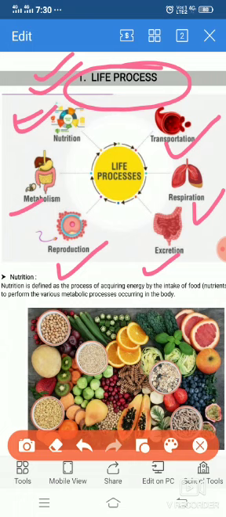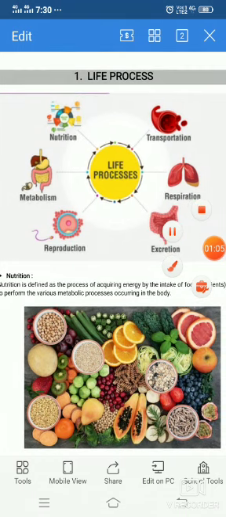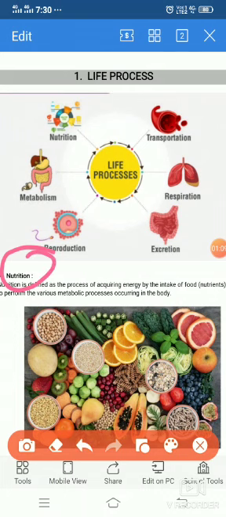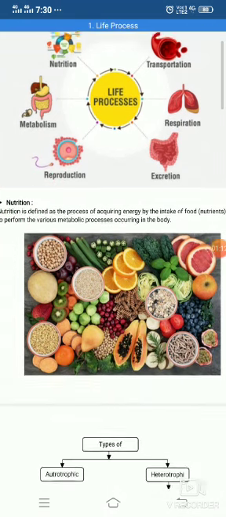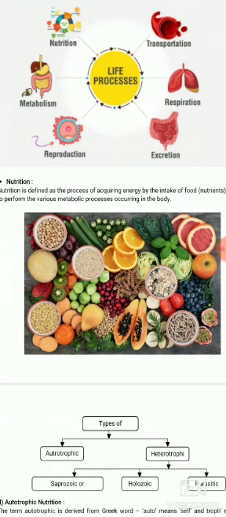Now let's talk about what nutrition means. Students, nutrition is a physiological process in which organisms obtain nutrients from the environment.